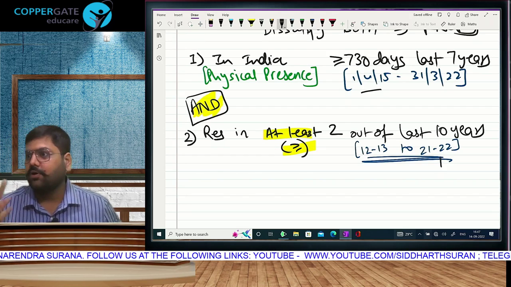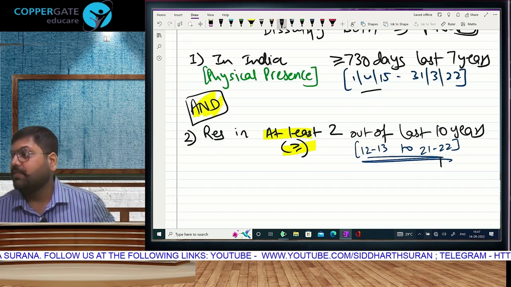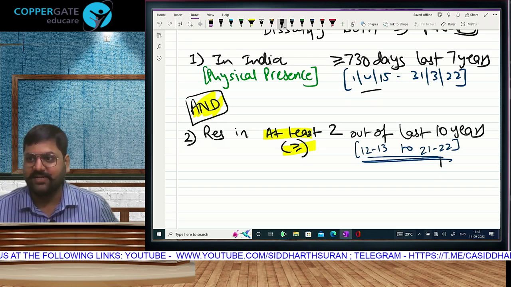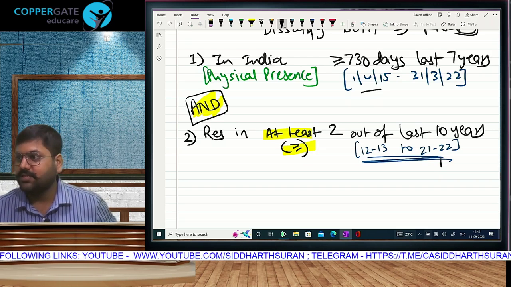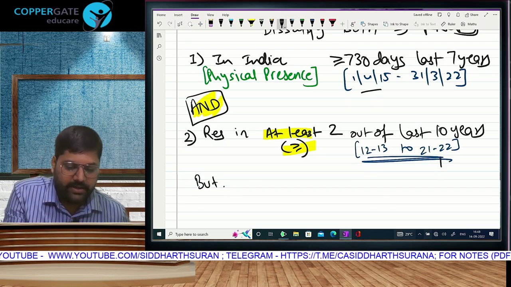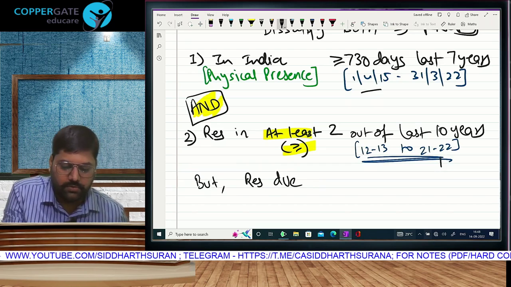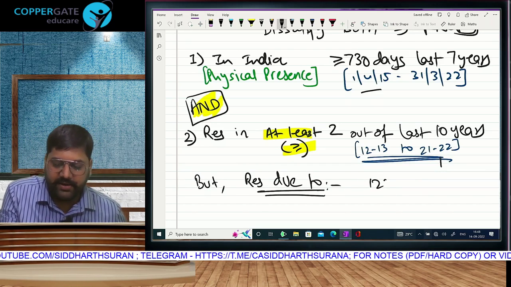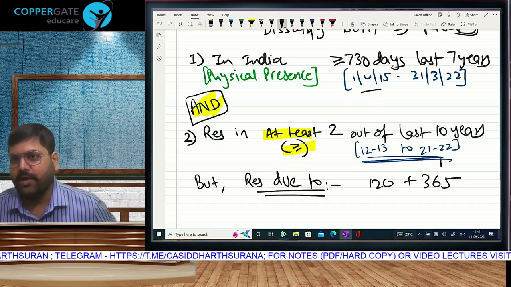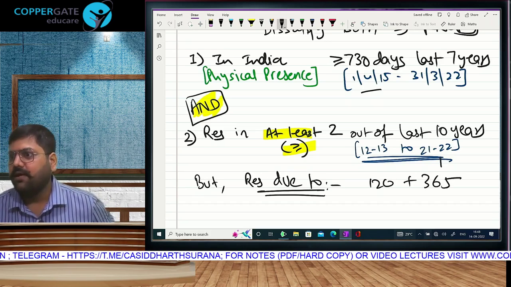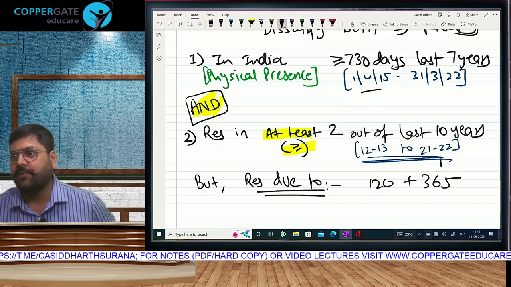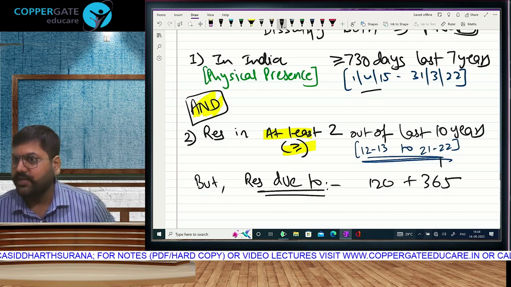Additional conditions. Last May, when they brought that 120/365, they also brought that third condition in step 1, not a resident anywhere else. Those 2 conditions came in the same budget, 2020. So just a conclusion, anybody becoming resident due to 120/365, meaning citizen or PIO coming for a visit, income exceeding 15 lakh. Which income? India's total, foreign from Indian sources, foreign sources from business controlled from India. That is going to make you resident with 120/365,